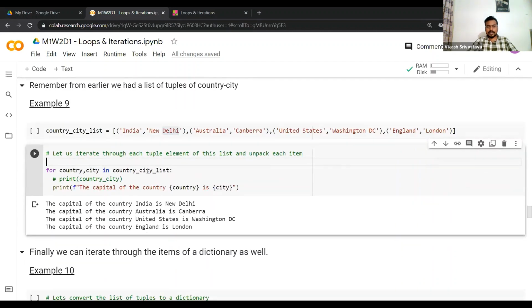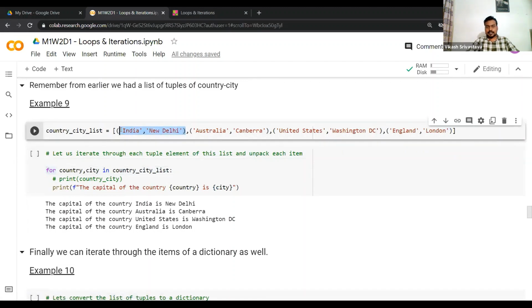So what can we do? We know that each element of our list is a tuple, and each tuple has two elements: one is country and the other is city.